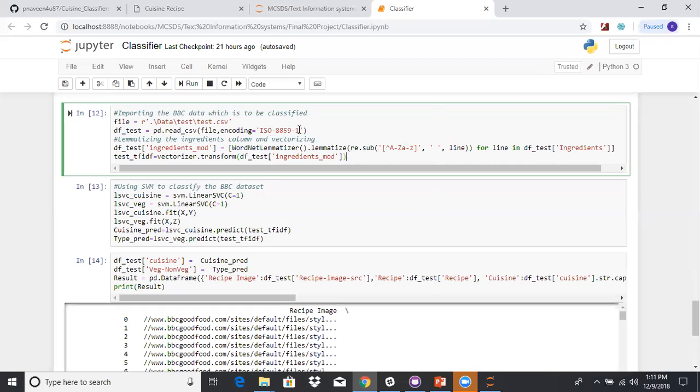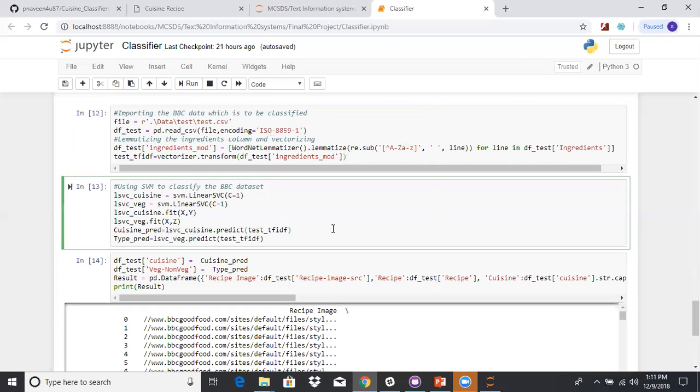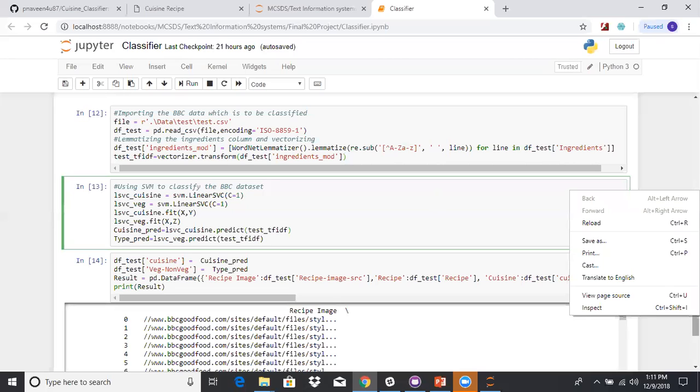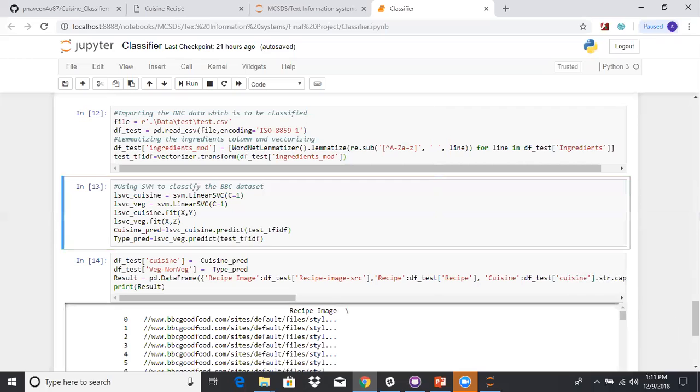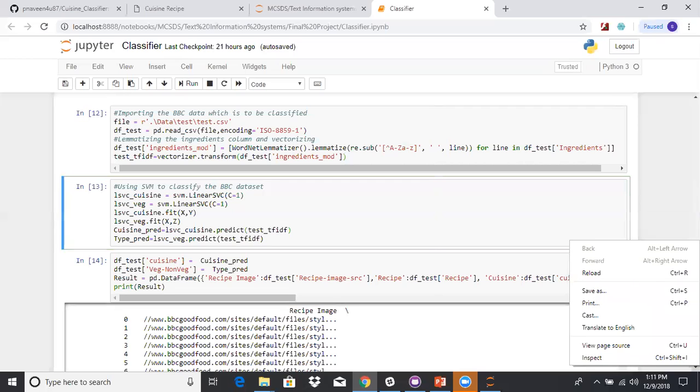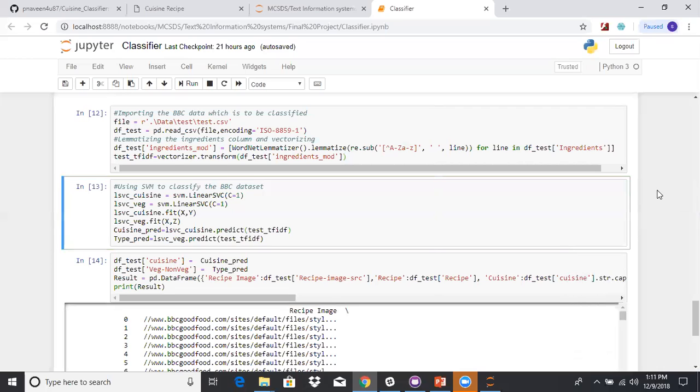That's what we are doing in this step. In the next step, we give that matrix or vector to the model and ask it to predict. Once the model predicts, the result will be one of the Cuisine types and one of the dish types, whether it is British, French, or Indian or something like that.